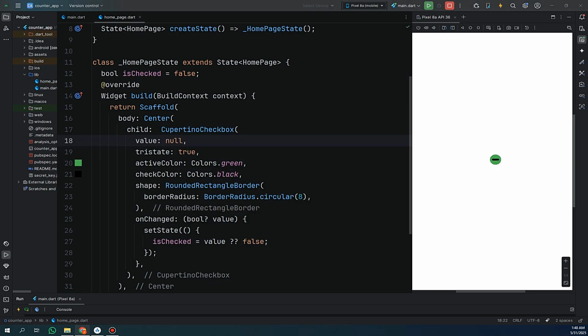Cupertino Checkbox is a lightweight iOS-style checkbox in Flutter. It's great when you are building apps that follow Apple design. You can customize it using value, onChanged, activeColor, and shape.